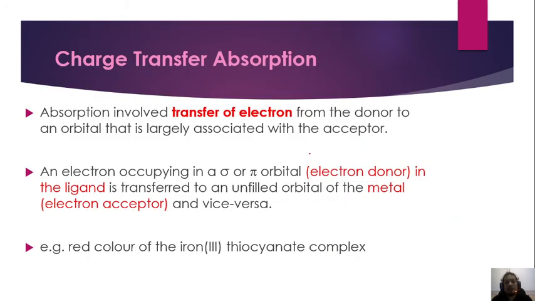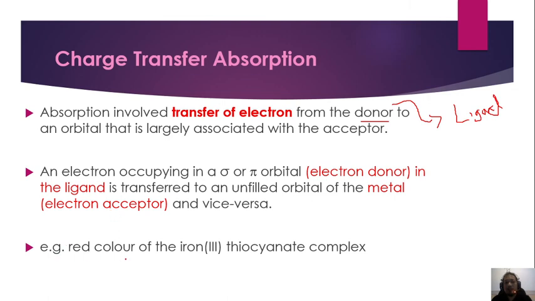And for charge transfer absorption, charge transfer absorption involves a complex. Absorption involves transfer of an electron from the donor. The donor is basically the ligand. The ligand transfers electrons to the orbital that has vacancies, which is the metal, usually a transition metal. So an electron occupying a sigma or pi orbital, the electron donor in the ligand, is transferred to an unfilled orbital of the metal, basically the transition metal.